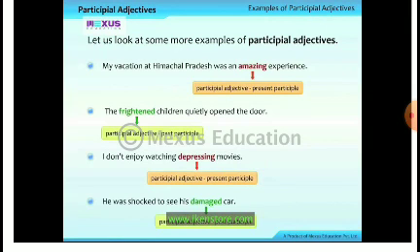Frightened is a participle adjective, past participle. F-R-I-G-H-T-E-N-E-D, ed is added, in that ing is not there. I don't enjoy watching depressing movies. That is a participle adjective, present participle. He was shocked to see his damaged car. Damaged, past participle.